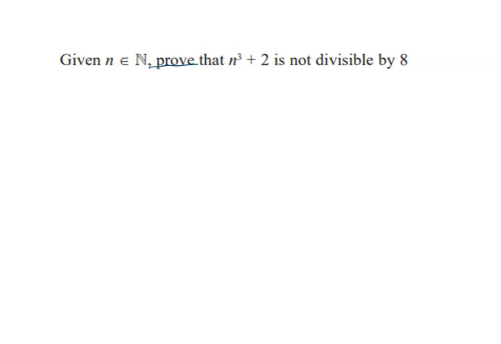A very standard way of dealing with a proof question like this is, in this case we've just got some algebra to prove that it's not divisible by 8. And usually the way that you're going to do this is you've got to show it for all types of numbers. And what type of number we're going to put in here, it is n. So what you do is you split it into the even numbers and the odd numbers. And the reason we do this is because if we can prove that it doesn't work for evens, and also not for odds, then we've covered everything.